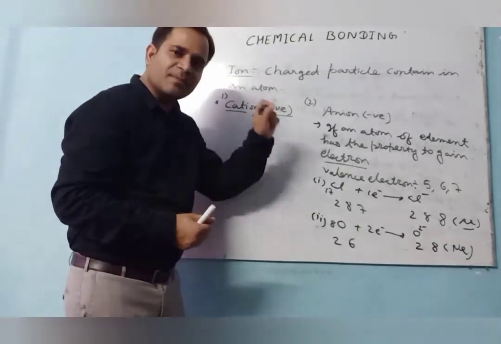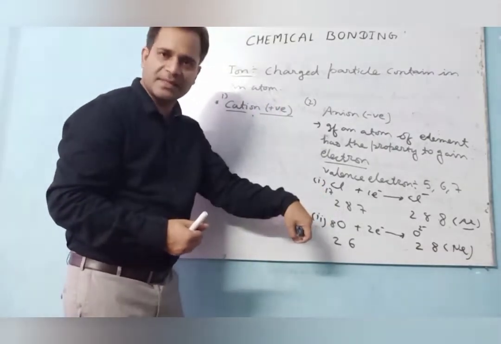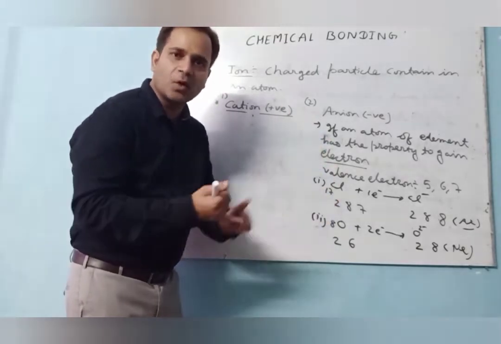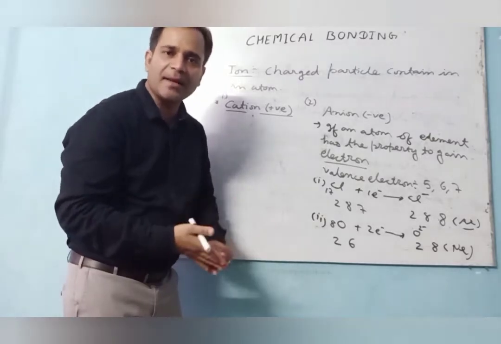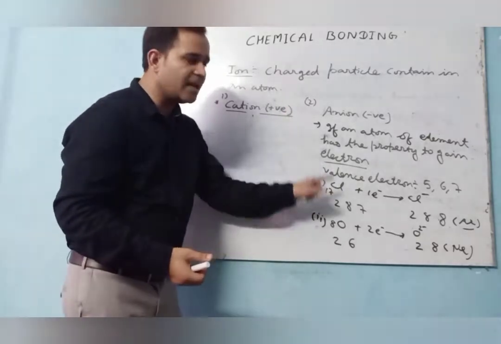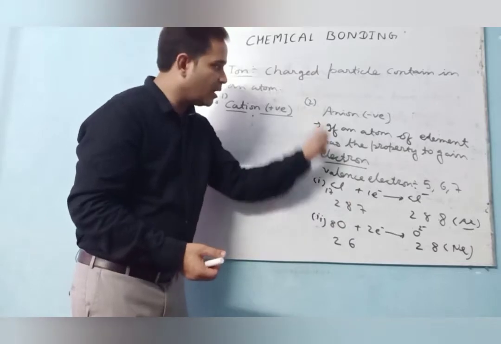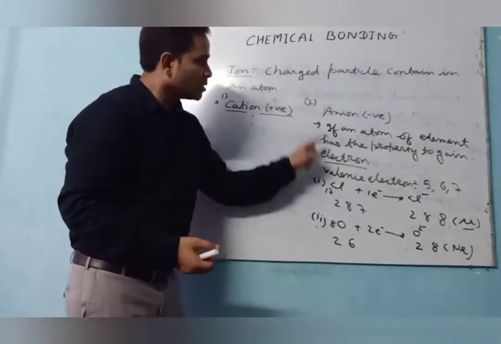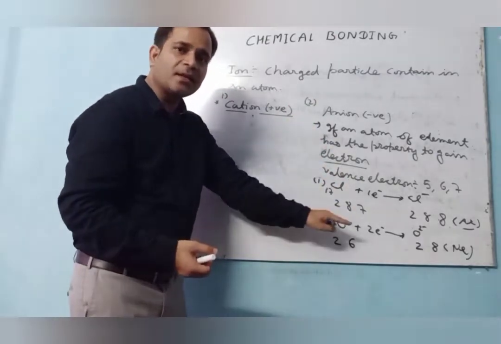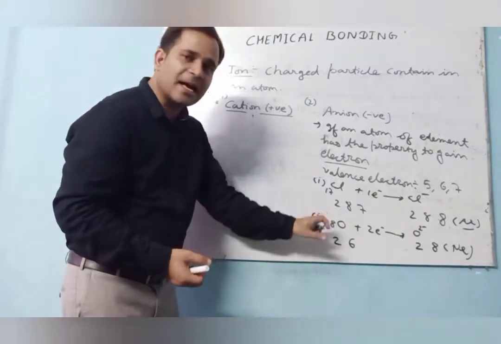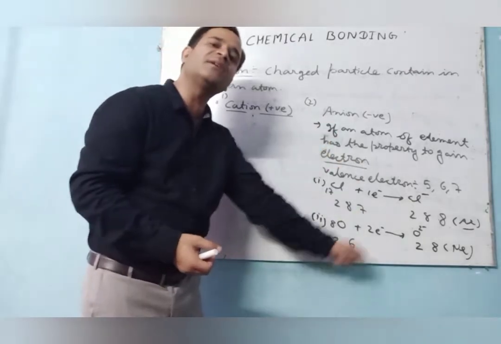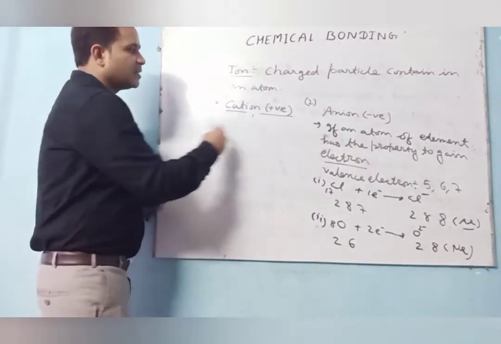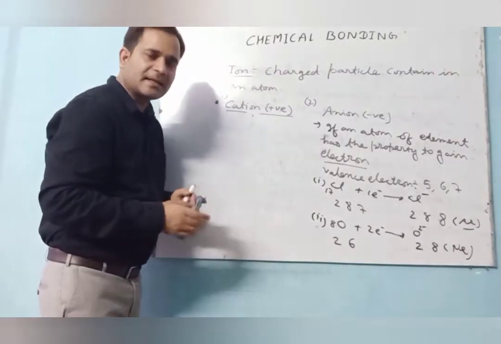The elements which belong to the 17th group, that is the halogen family: fluorine, chlorine, bromine, iodine, astatine. All these elements belong to the halogen family, that is a salt former. So all the elements of the 17th group form anions, because they all have the tendency to gain electrons. Now the terms cation and anion are clear.